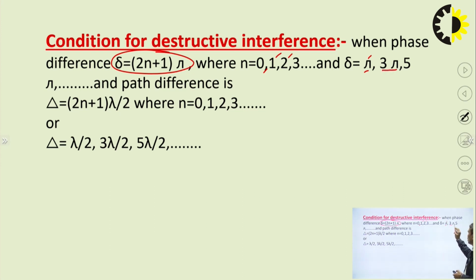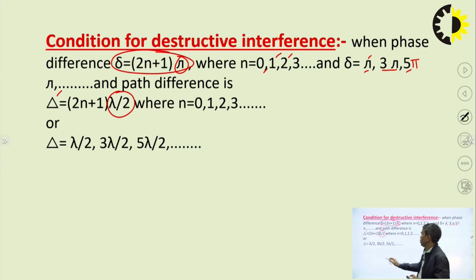If this equals 3 pi, we get second order destructive interference. If this is equal to 5 pi, we get third order. Similarly, in case of path difference, path difference must be equal to odd integral multiple of lambda by 2, because pi is equivalent to lambda by 2.